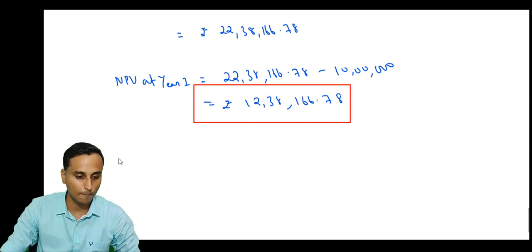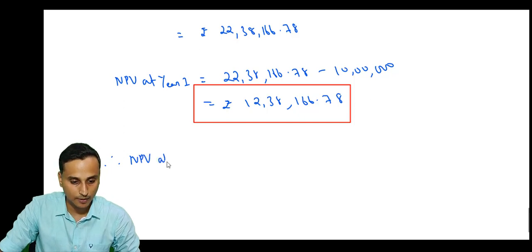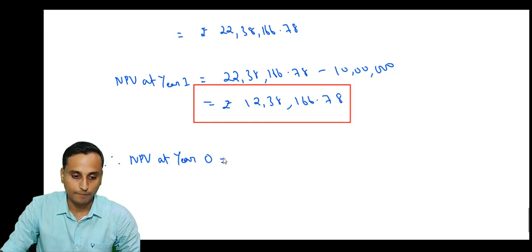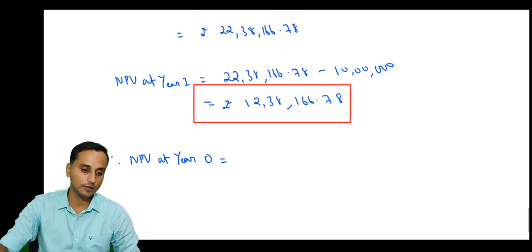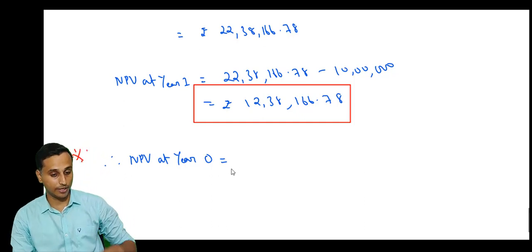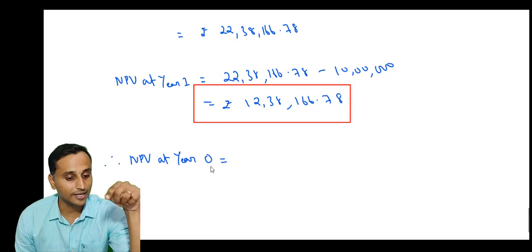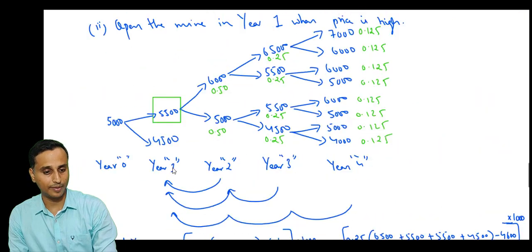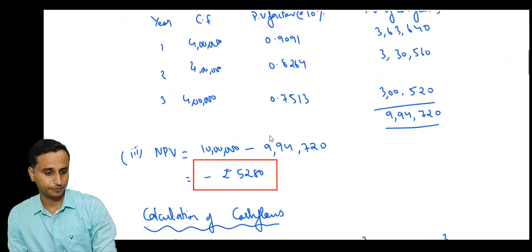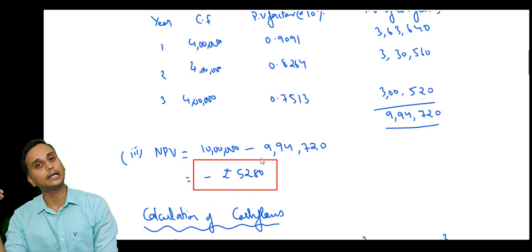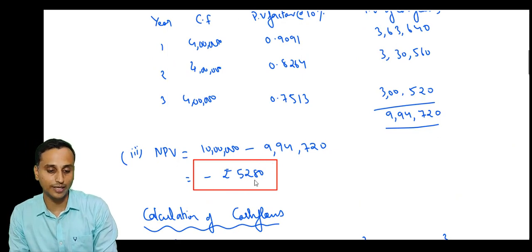12,38,166.78 in year 0. Next, therefore, NPV at year 0. Now this adjustment is very important, everyone. Very logical, very important. So how do we calculate this? Okay, so here also you must first understand why we are calculating this NPV in year 0. Because we want to compare. So how can we compare this NPV of 5,280 with that NPV? Because this NPV is as on year 0.